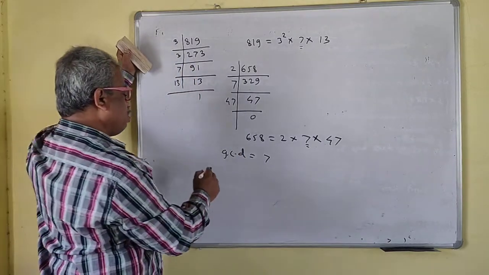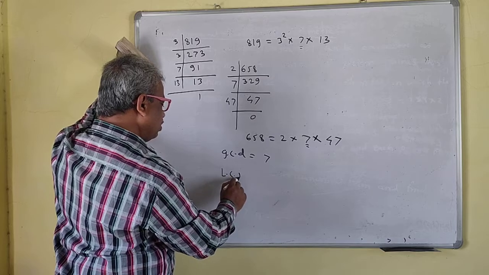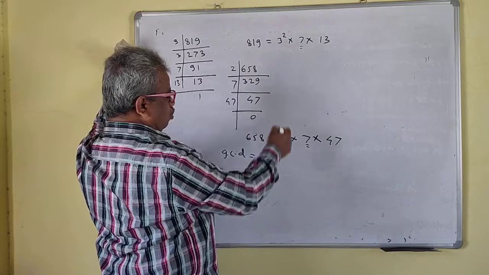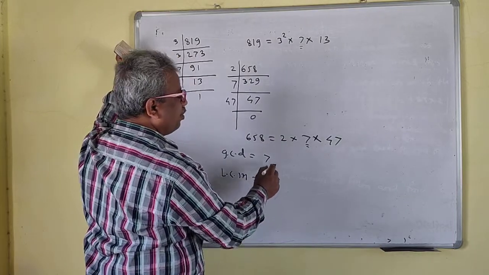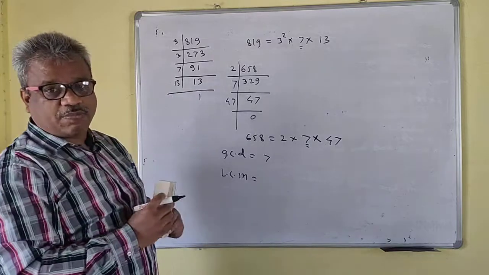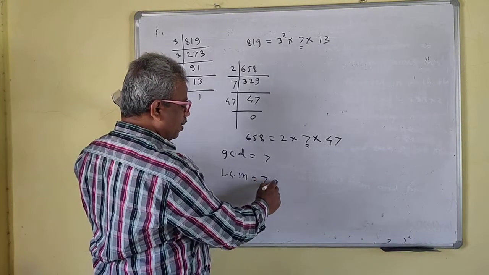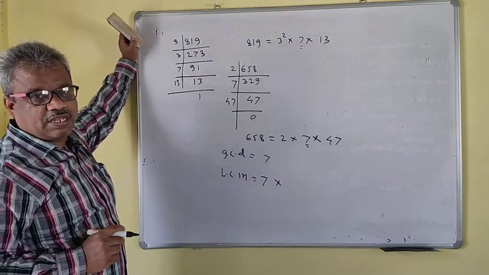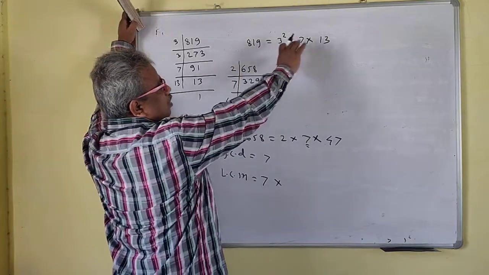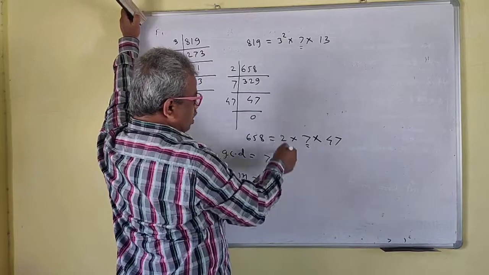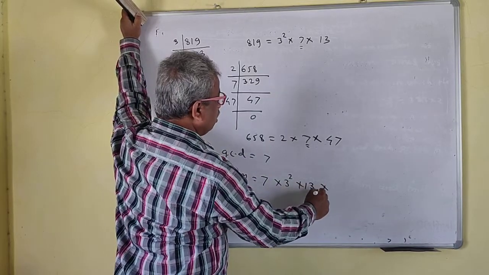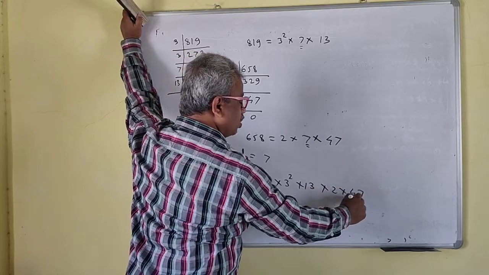Okay. Now for the LCM. We have to take the LCM. First we take the common factor. Only 7 is the common factor. We have to take all the rest of the primes here. So this is 3 square into 13 into 2 into 47.